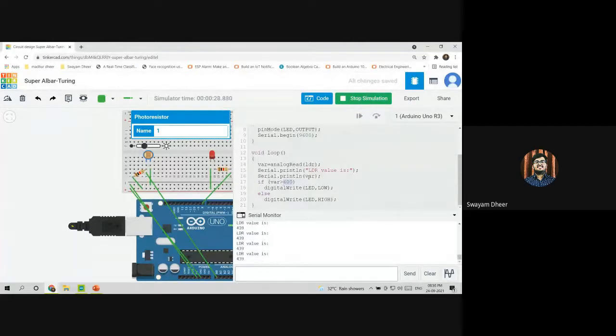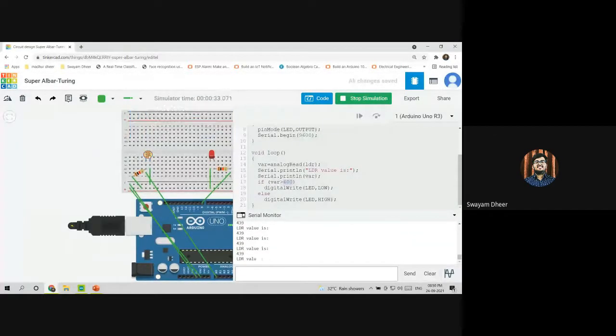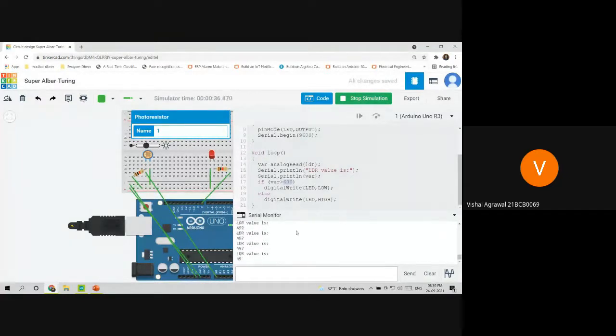Aryan, are you clear? Yes. Akansha, you are asking something? How do I increase it? I don't see the option. You click on the photoresistor, and you will get this slide bar. Then you can just vary the values from here. I'm sliding the slide bar, but my LDR value is not changing, and my bulb is not lighting up.